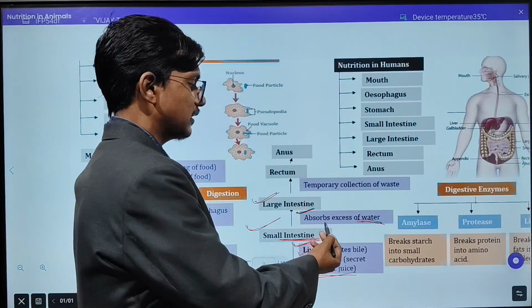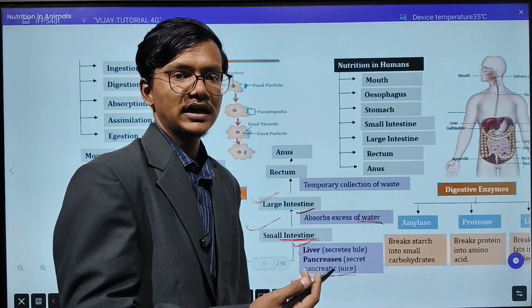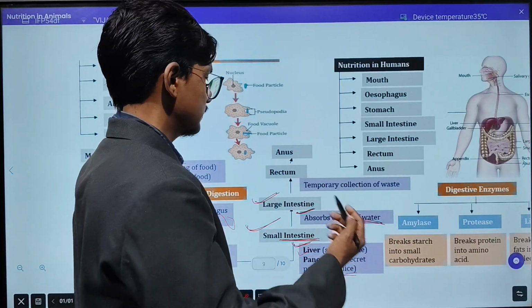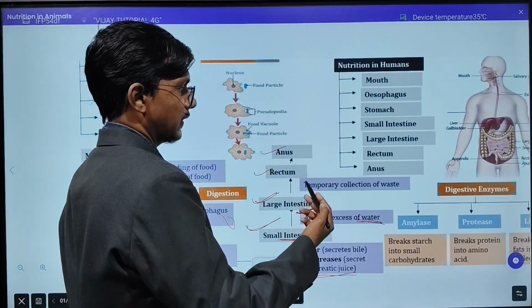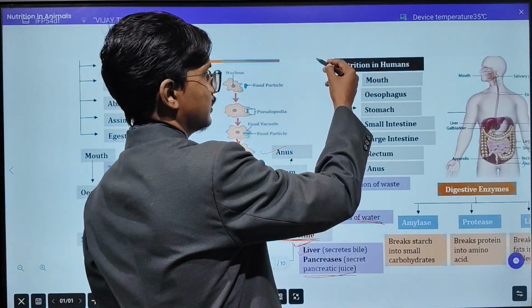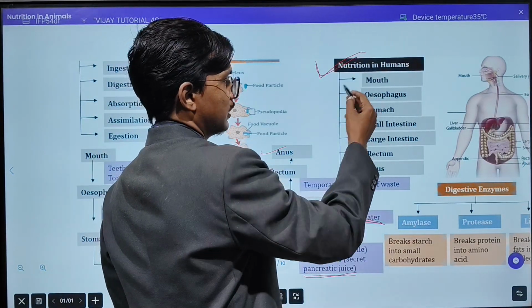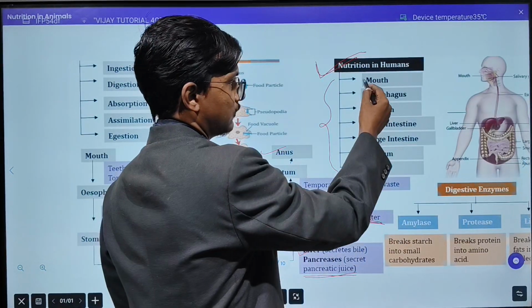Now the rest will be considered a waste product, and that will be excreted out. It will be excreted from your rectum and finally from the anus. So this was your complete nutrition in animals. This was your complete way from here to here.